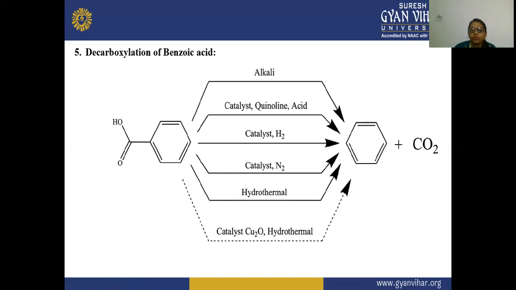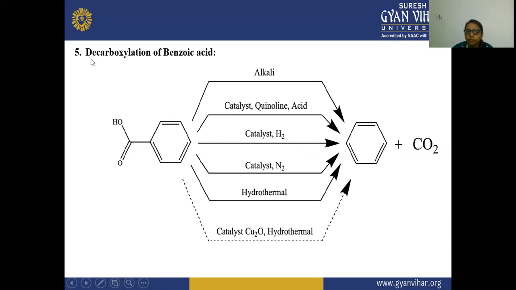So in the fifth reaction, you will see there is a decarboxylation of this benzoic acid. Here, this benzoic acid reacts with an alkali. After that, there is a formation of this benzene. When this benzoic acid is reacting with this alkali, there is a formation of benzene plus CO2. When it is reacting with the catalyst, quinoline, there is a formation of benzene and carbon dioxide. In the third reaction, there is a catalyst, hydrogen. When we are adding this hydrogen to this benzoic acid, there is a formation of this benzene ring.